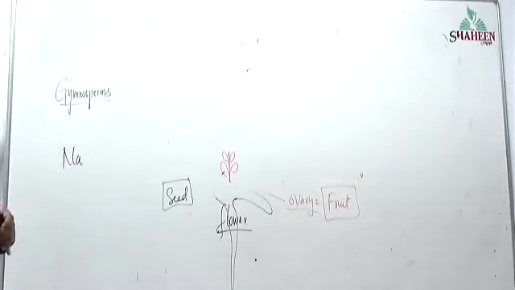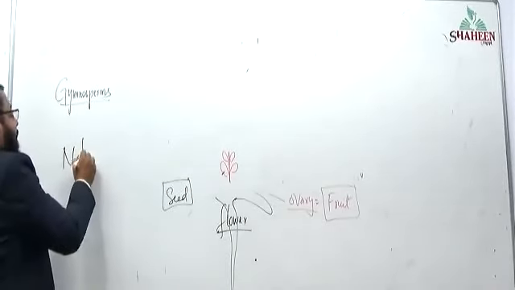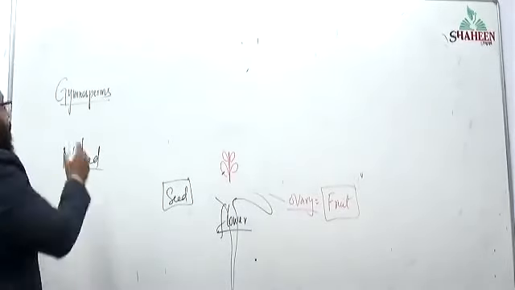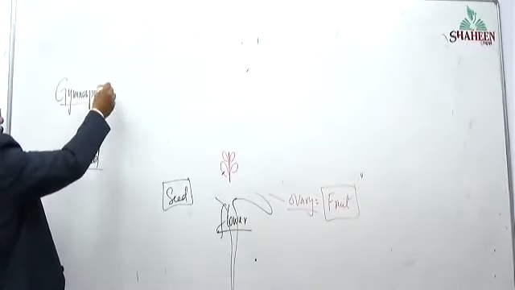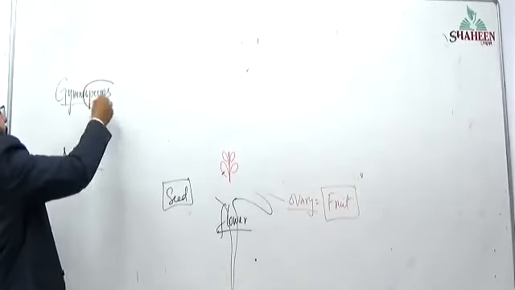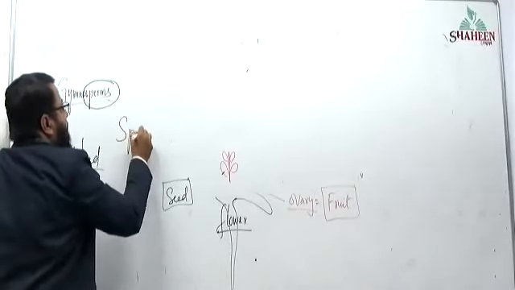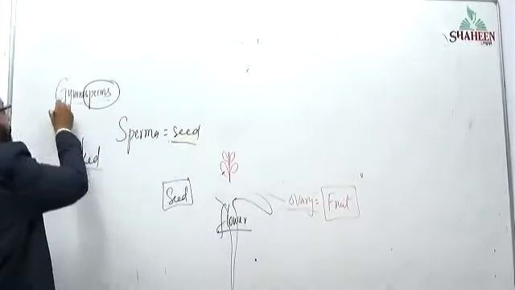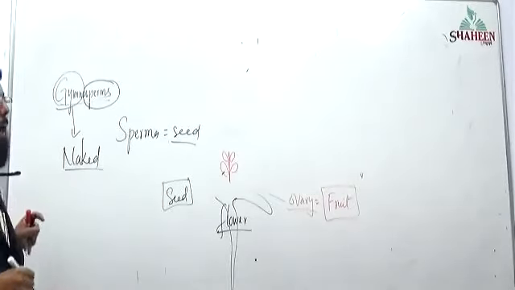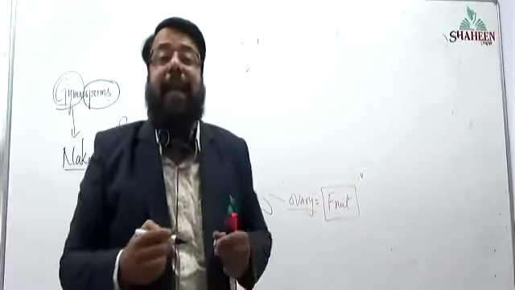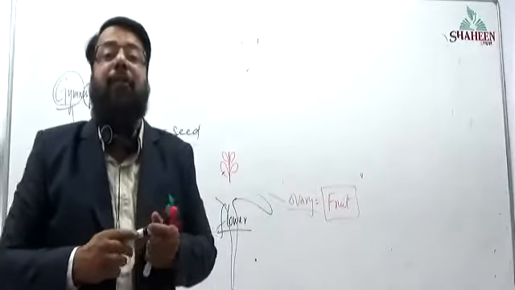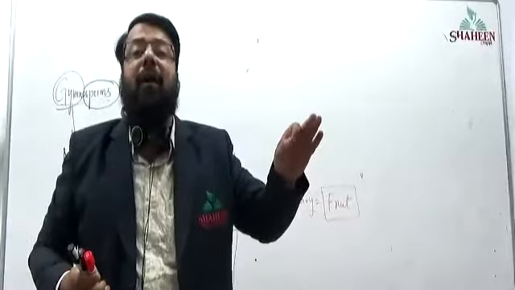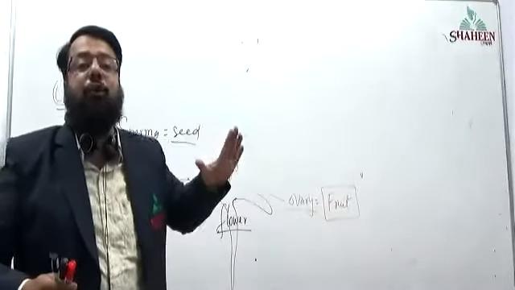The seeds are without any covering. So gymnosperm: sperma means seed, gymno means naked. The plants which produce seeds that are going to be naked are called gymnosperms.